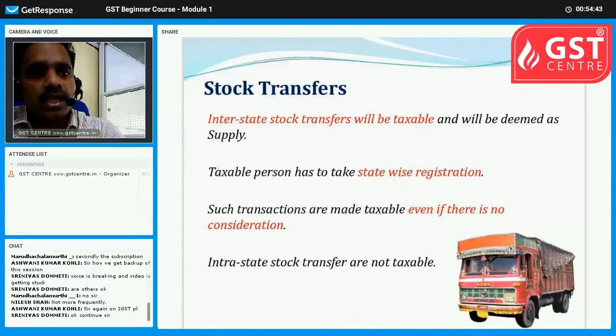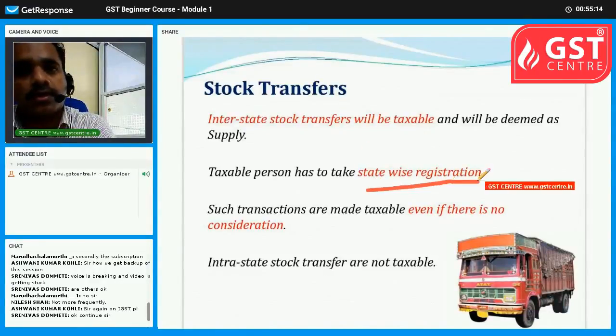So in brief, if a person is transferring his stock from his own place of business to another place of business, say from manufacturing unit to his godown, if it is interstate, that is from one state to another state, then GST is applicable, and that person has to take state-wise registration.